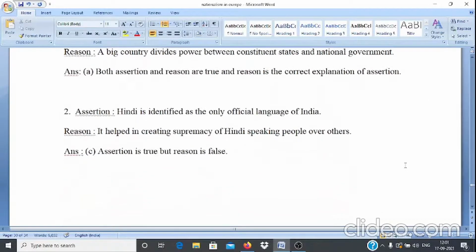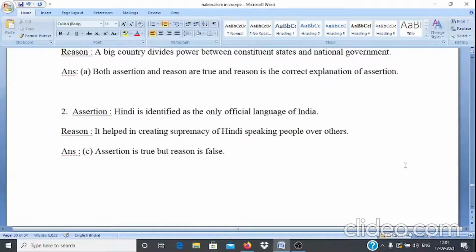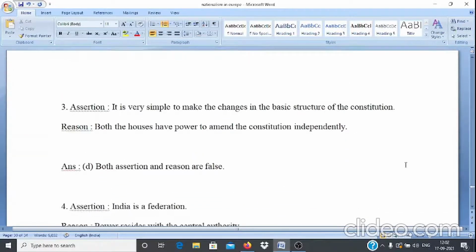Question number 2. Assertion: Hindi is identified as the only official language of India. Reason: it helped in creating supremacy of Hindi speaking people over others. Here answer is option C, that is assertion is true but reason is false.